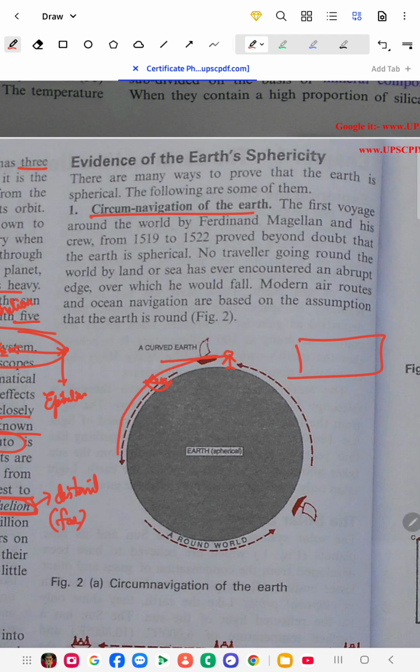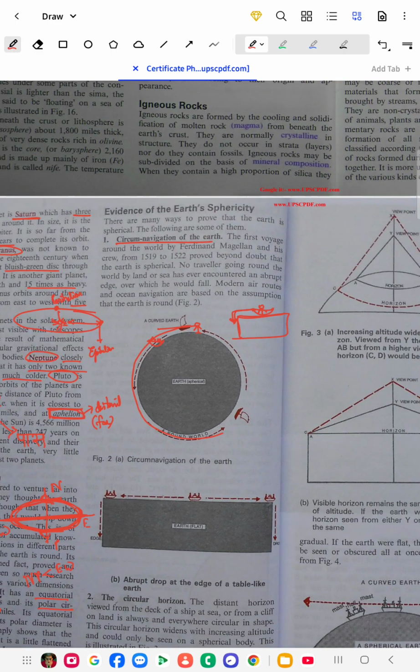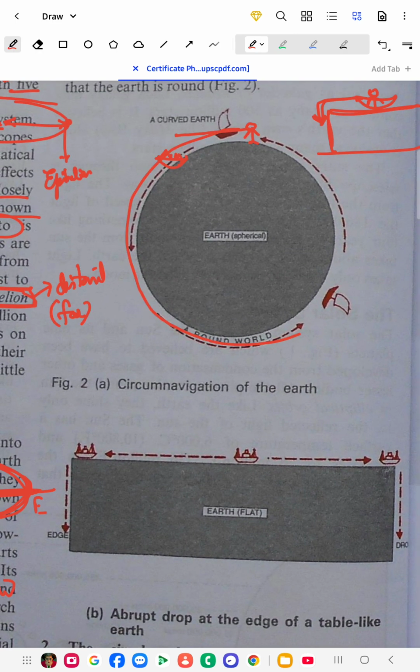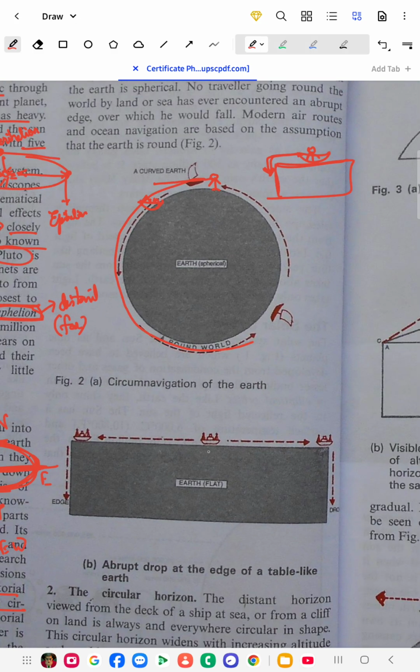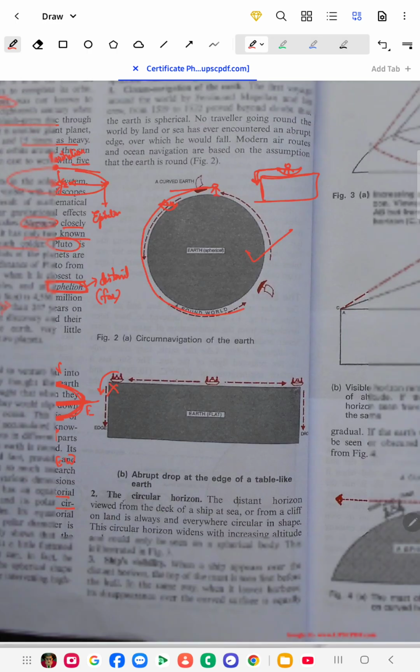Circumnavigation means if you keep going like this, there is no edge. If you are moving in a boat and the Earth were not spherical, you could have fallen down here. But as it is a circle, you cannot fall. So this is the proof that it is in a spherical shape. You can see the boat should have fallen down, but it's not happening, so this proves that it is spherical in shape.